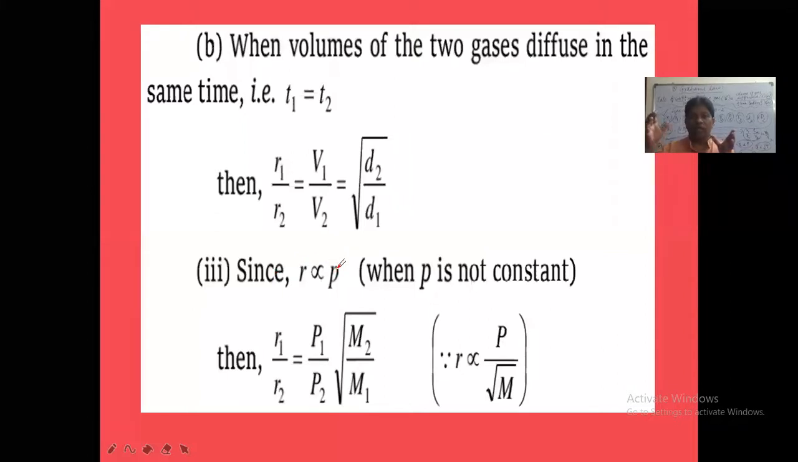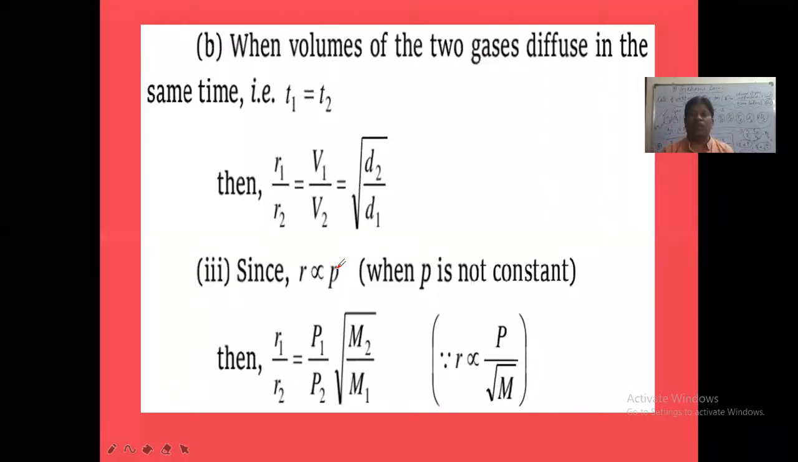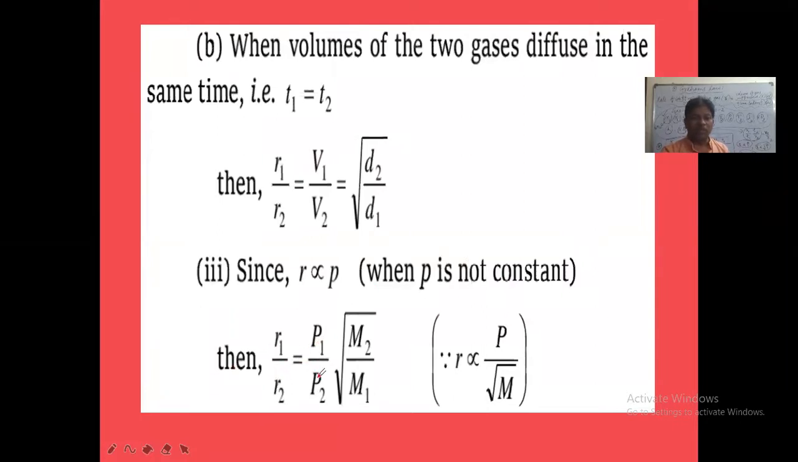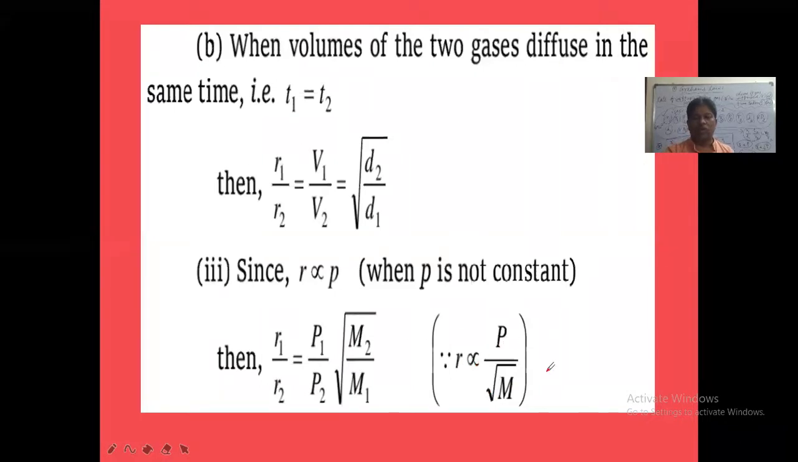Means what? If you apply high pressure on the gas, the diffusion will take place very fast. The rate of diffusion will be very faster if we apply a high pressure on the gas. That means rate of diffusion is directly proportional to what? Pressure. So this point we have to keep in mind. Now here pressure is not constant in this case. P1 is not equal to P2. In that case, what we take R1 by R2 equals to P1 by P2 into under root M2 by M1. Okay, so your rate of diffusion is directly proportional to P, but inversely proportional to square root of molecular mass.